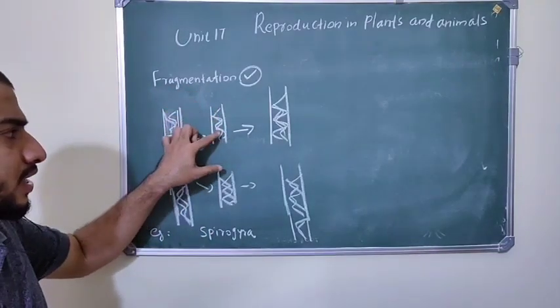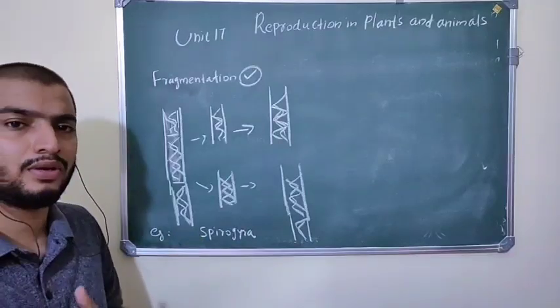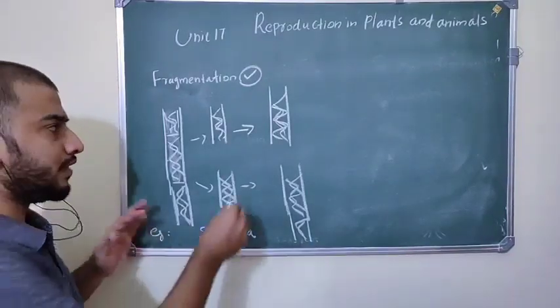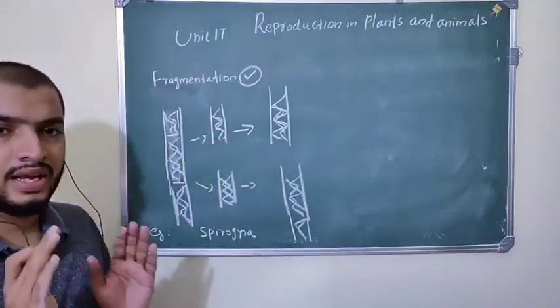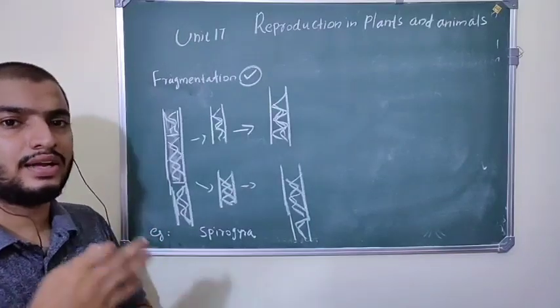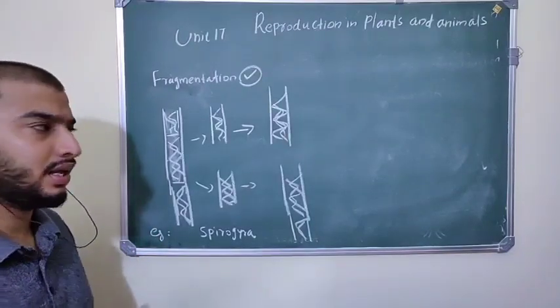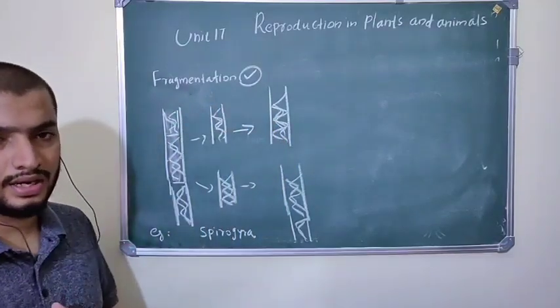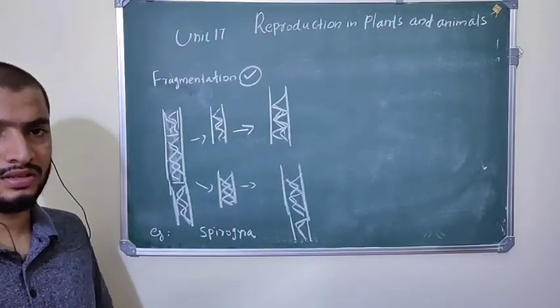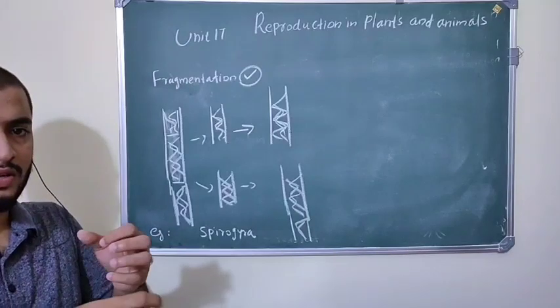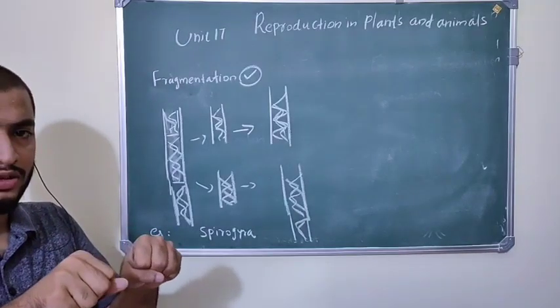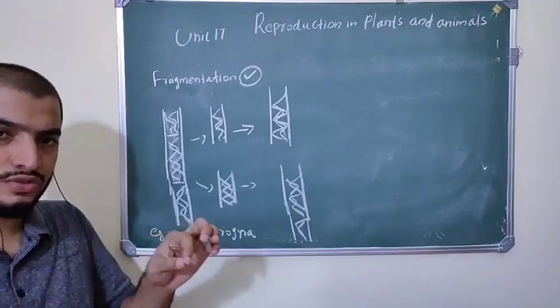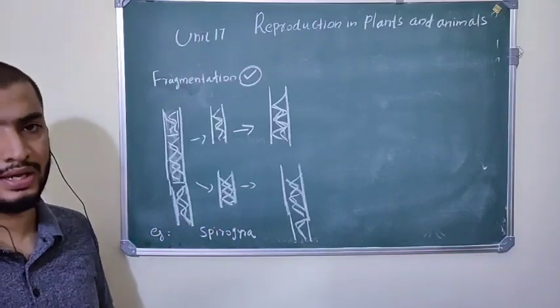If there is no cell in these fragments, they cannot develop into a complete algae. These fragments should at least contain a cell, then that cell divides by cell division and they become a complete algae. That is fragmentation. So in fragmentation, the algal body divides into several fragments and each fragment becomes a new algae.